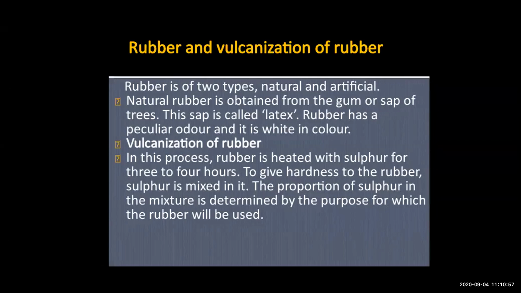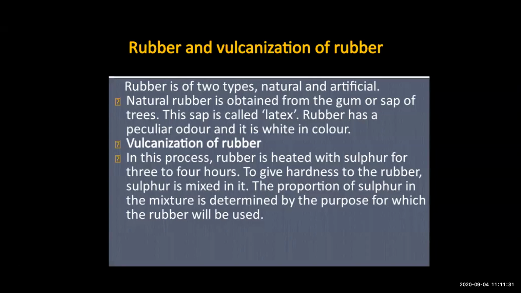Okay, now in the chapter on reproduction, you have seen that the plants excrete waste products from the barks. I told you that there is some sticky substance which is excreted by the plant during the excretion process. So this excretion is nothing but the gum or the sap of the trees. This sap is called latex.